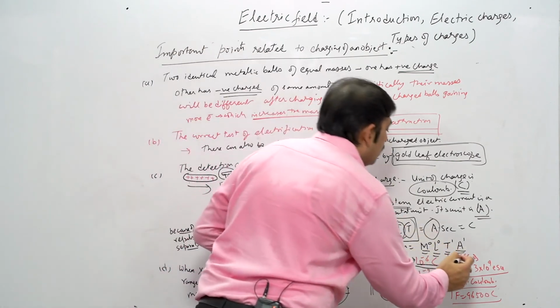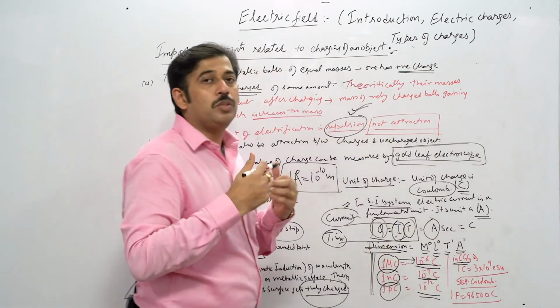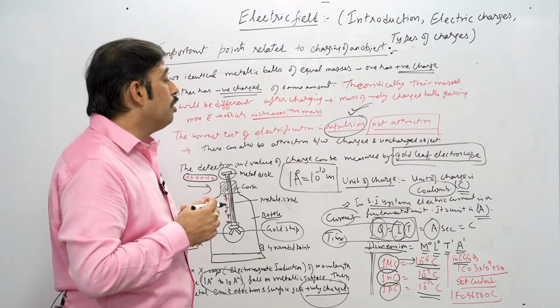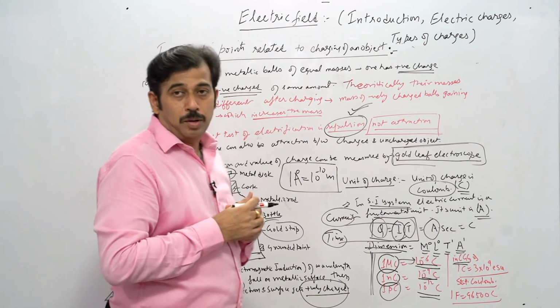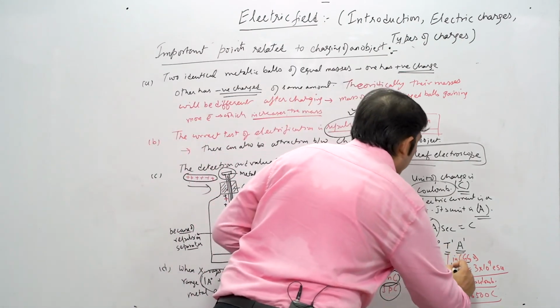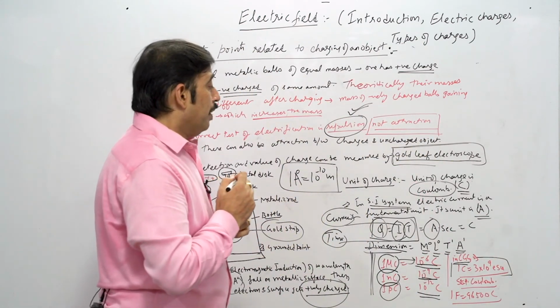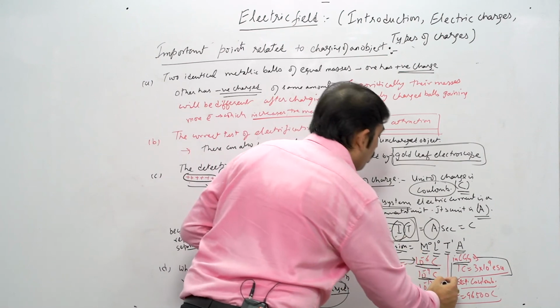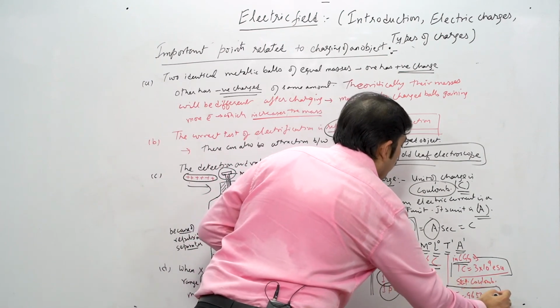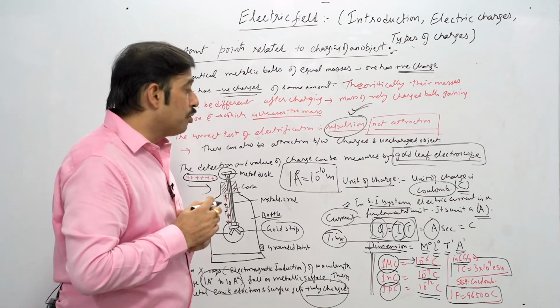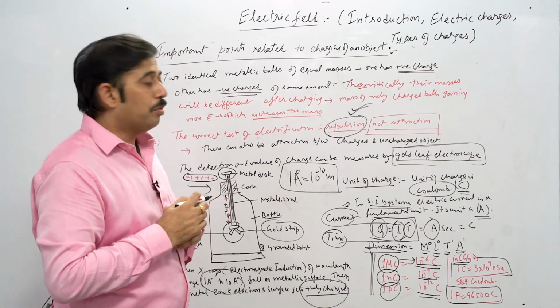And if we talk about the CGS system of units, which is normally not used in this system, 1 coulomb can also be written as 3 times 10 to the power 9 static coulomb. That can be one of the other units of charge in the CGS system. And one of the most important units we normally discuss is the Faraday, where 1 Faraday equals 96500 coulomb, which is also an important unit of charge.